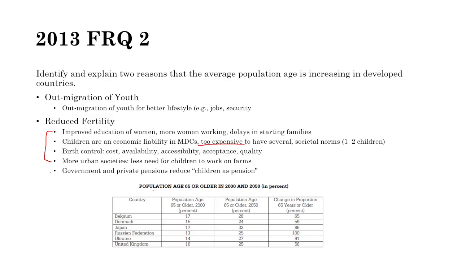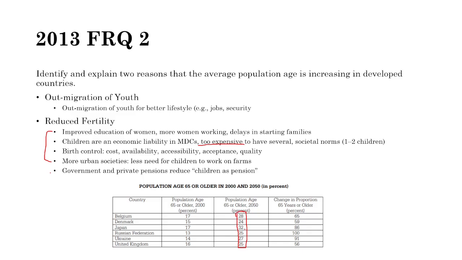Now, the FRQ also gave a chart, and this chart didn't really help you answer the question here, but it kind of gives you a broad look at some aging countries like Belgium, Denmark, Japan, Russia, Ukraine, and the United Kingdom. We can see here at the year 2000, the population aged 65 and older were all below 20%, but they predict with current population trends that by 2050, 50 years later, they are going to increase a good bit to at least 24% of the population.